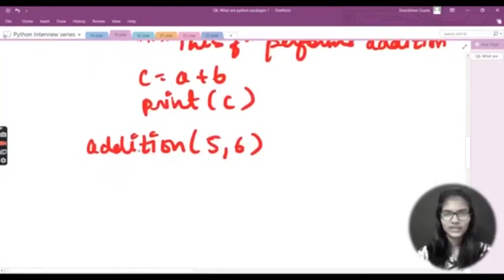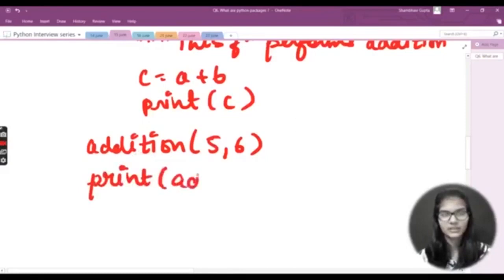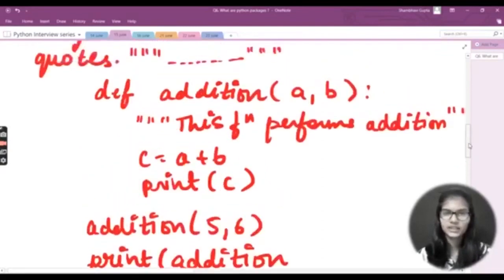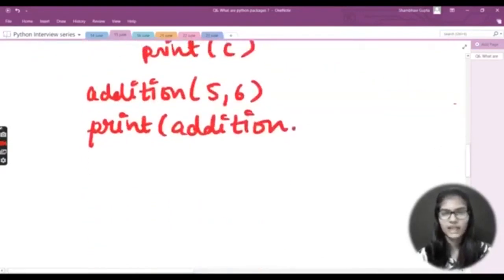But if you want to access your docstring, how do we do that? You need to write the print statement first of all. Inside the print statement, you need to write for what function you are accessing the docstring. For us, it is addition, the name of the function which we made. So I just wrote addition here, I would put a dot here, and after that underscore underscore doc underscore underscore, and then close.